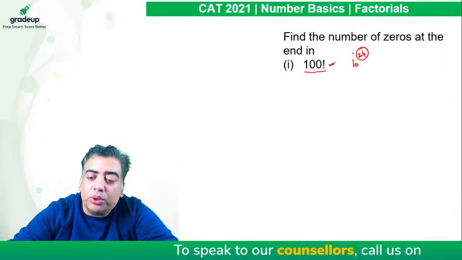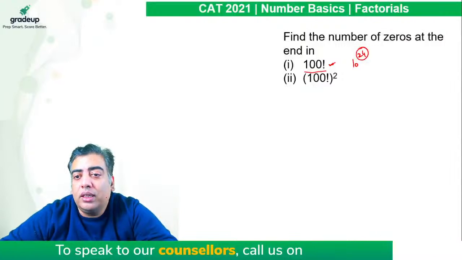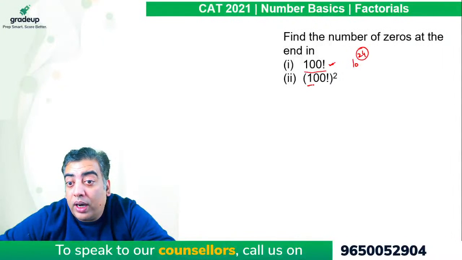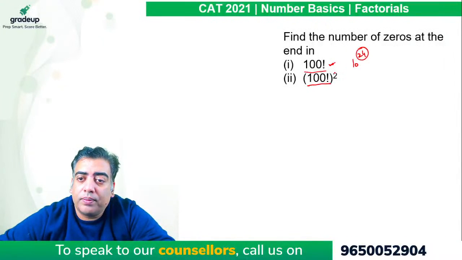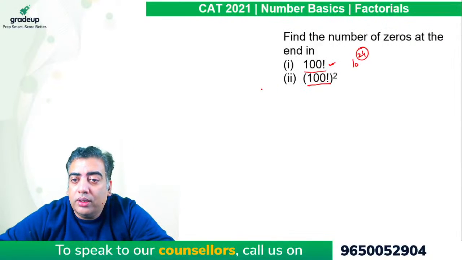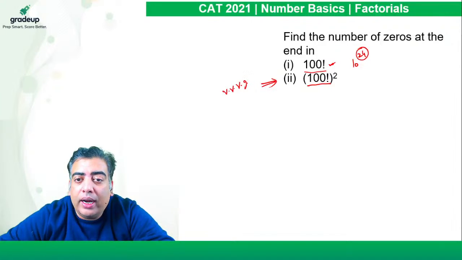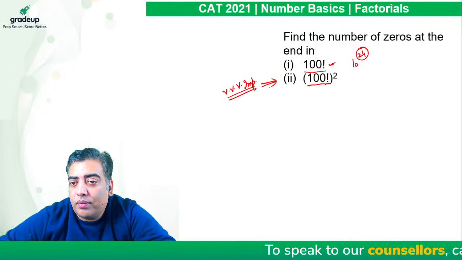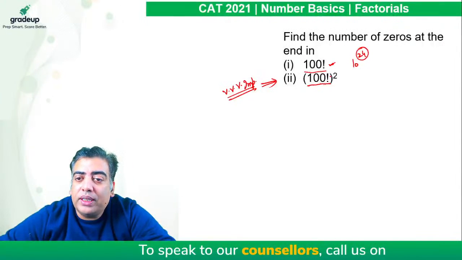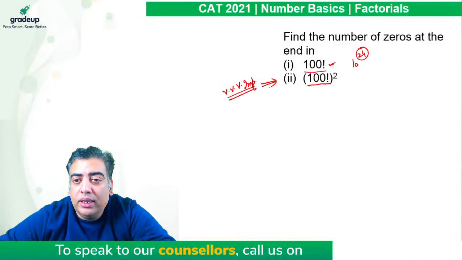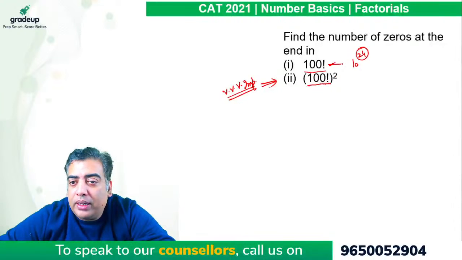But if in the question you are asked the number of zeros in the end of 100 factorial whole square. So the second question is very important, and a lot of students commit a mistake while solving it. Please keep in mind, if it is 100 factorial whole square, the first step will be to find the power of 10 in 100 factorial.